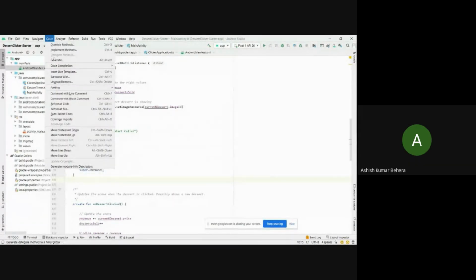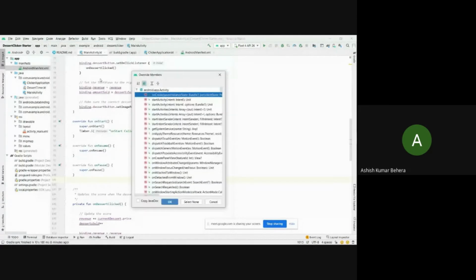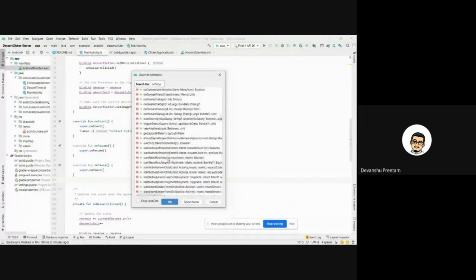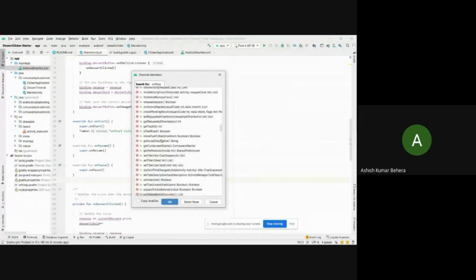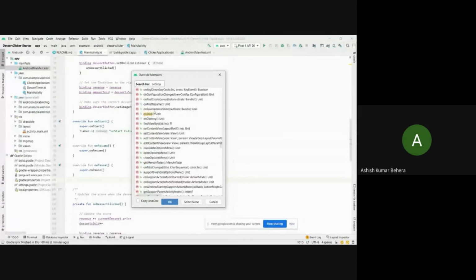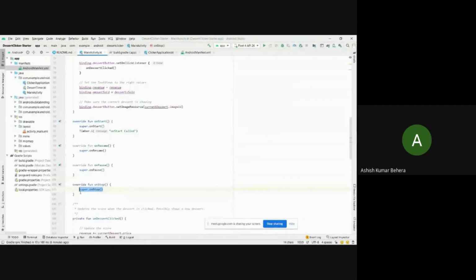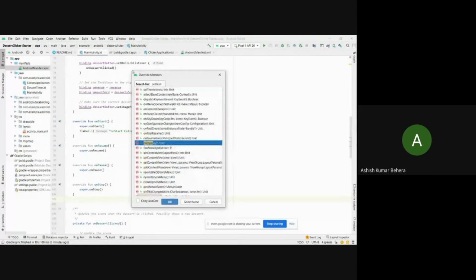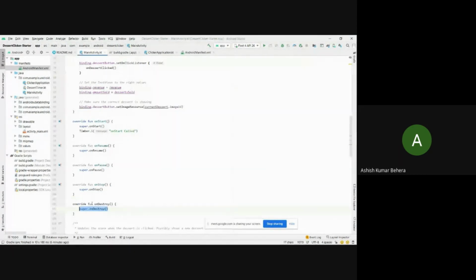And the third one is the onStop method. Let me just find it, guys. Okay, so this one. The fifth one is the onDestroy method. Here it is. And the final one is, guys, the onRestart method.